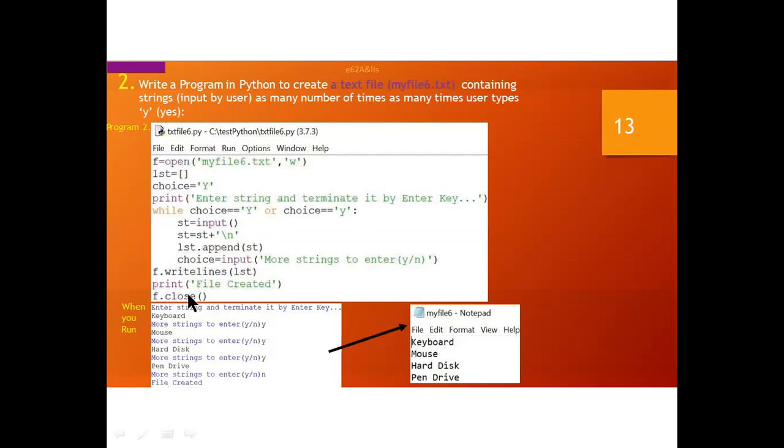Now I have opened this file, so it must be closed. Once you open a file, that must be closed. Whatever you input, I have input keyboard, mouse, hard disk, pen drive, all these. If you press N, that will terminate from here and it will be stored where your Python file is located in your drive. There will be one notepad file.